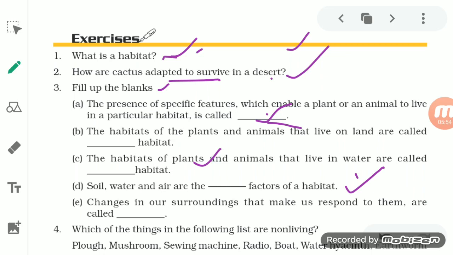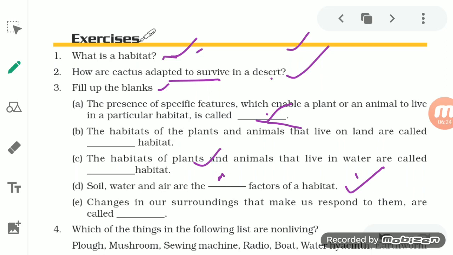Biotic, students, means the living organisms, including the plants and the animals. But the abiotic includes the soil, water and air. And the interaction between the biotic and abiotic factors is important. So soil, water, air, these are all abiotic factors. So here it is abiotic.